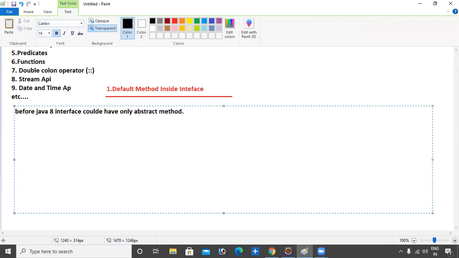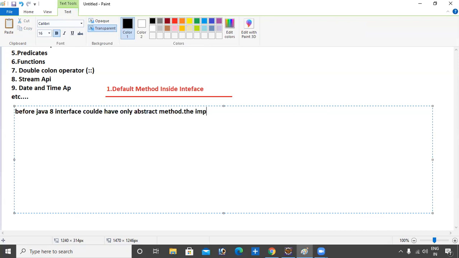Method inside the interface. Okay. Before Java 8, like the 1.7 version, Java only allowed us to define abstract methods inside the interface. We did not have the ability to define something like a default method. So now the next point is the implementation of this method.